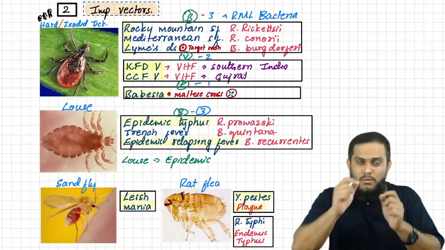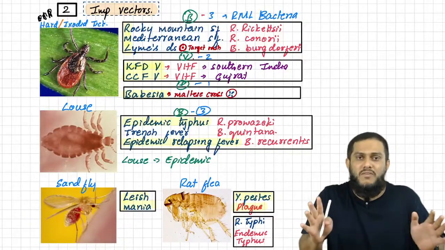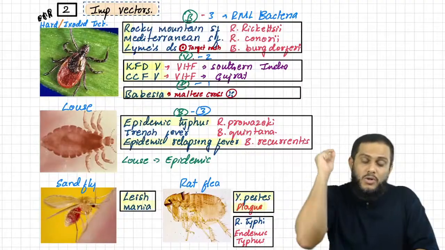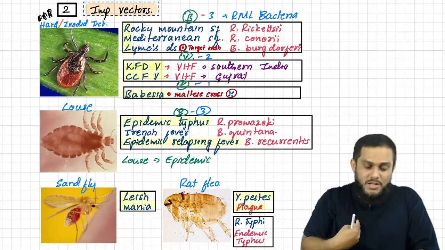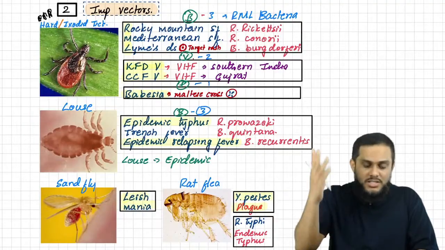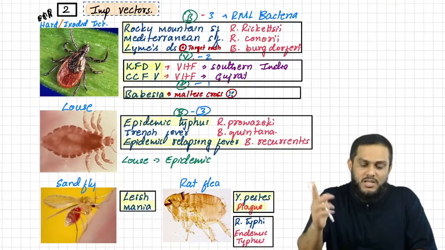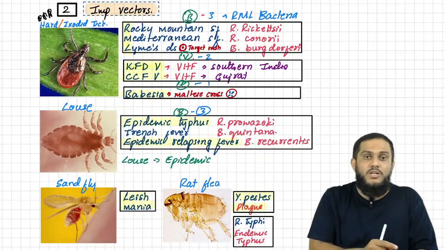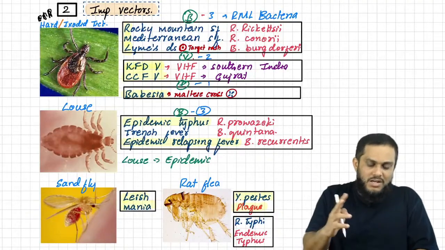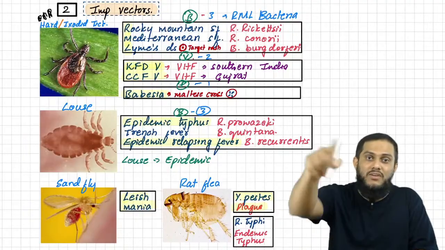Two viruses, no mnemonic, you just have to remember KFD virus, CCF virus. And you have to remember both of them because they are viral hemorrhagic fevers, and KFD is seen in my place, India, and CCF is in Gujarat in India. Babesia, you know, Maltese cross, you know it is. Then louse causes epidemic, that is the mnemonic. What epidemic? Epidemic typhus and epidemic relapsing fever. Sandfly, leishmania, rat flea, plague.